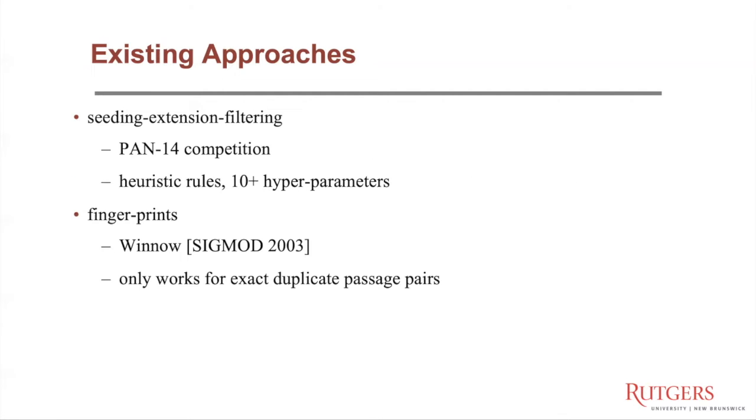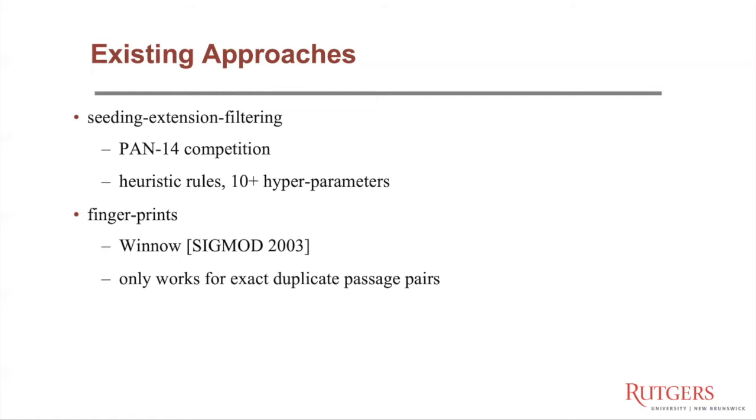Existing approaches typically use some heuristic rules, and the most frequently used one is seeding, extension, and filtering. In the seeding phase, a lot of exact matches of short passages are first identified as seed matches, and the seed matches are extended on the two ends to form candidates. And finally, the candidates are filtered and verified to generate the final near-duplicate passage pairs.